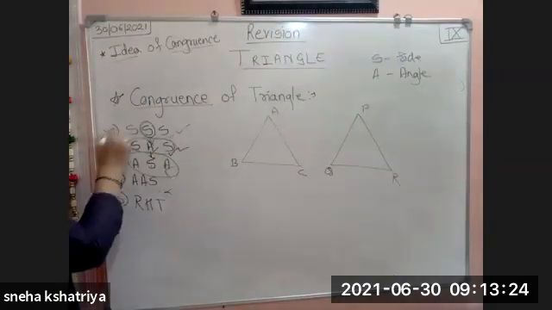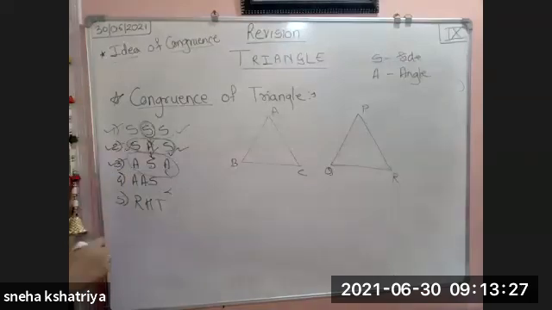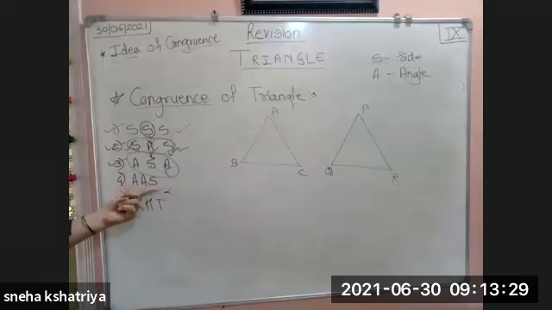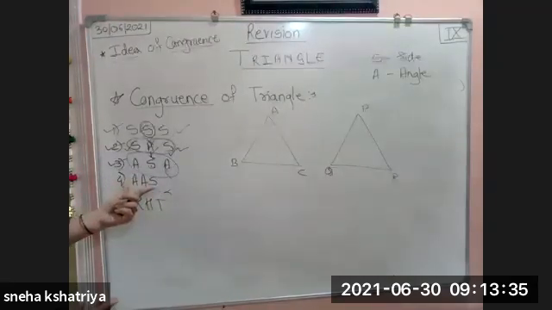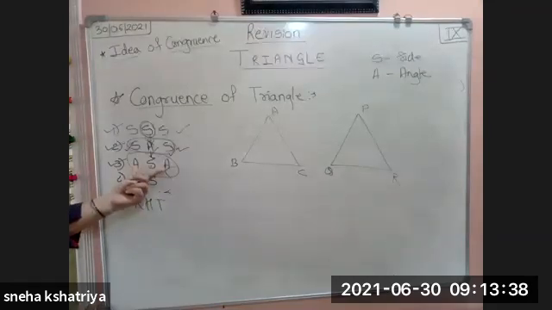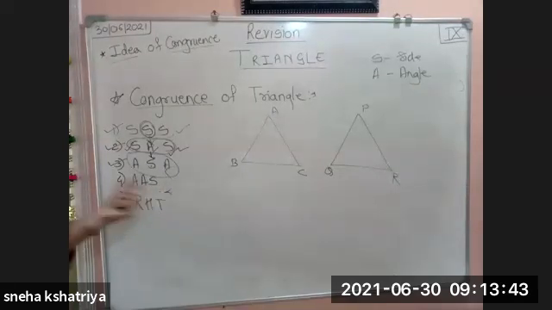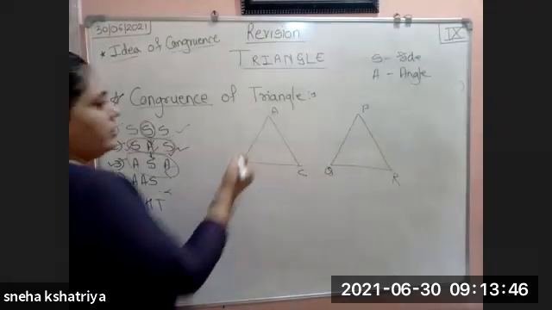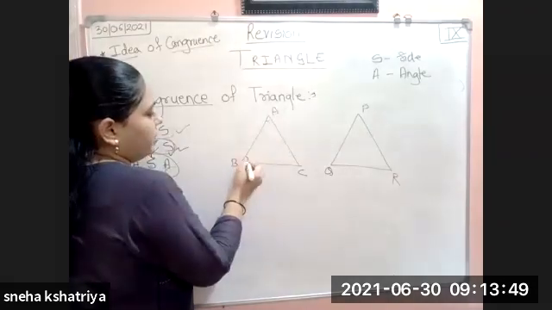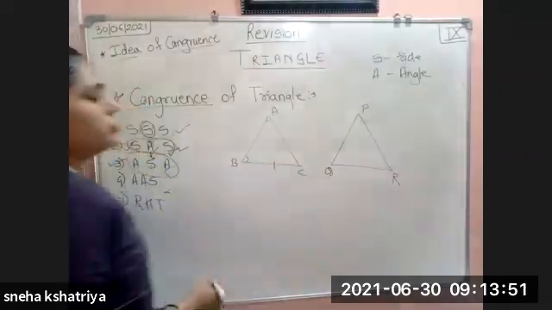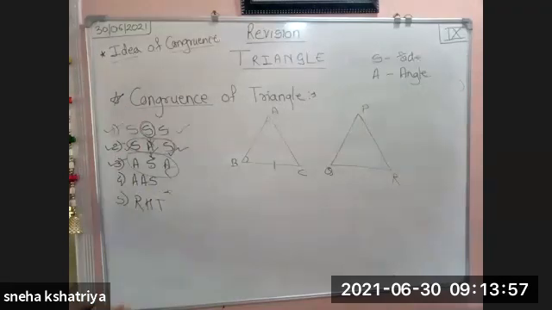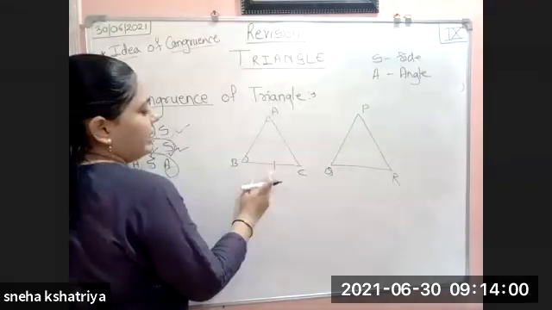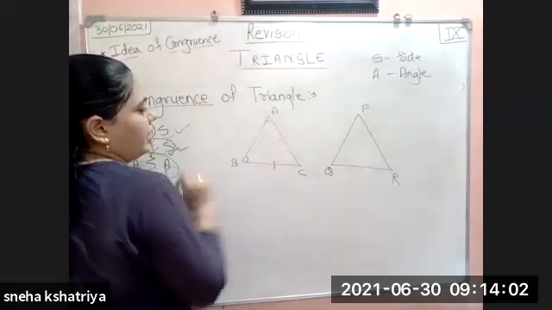Now we have completed 1, 2, and 3. We have seen all the three. Now what is the fourth one? Angle, angle and side. The difference between these two tests is very great because in ASA, between two angles there is one side, and here, after two angles one side should be there. After two angles, if you take this angle, then after that angle you should have an adjacent side, either this side or this side, whatever it is, it doesn't matter. You can take angle, angle and side, or angle, angle and side, like this.